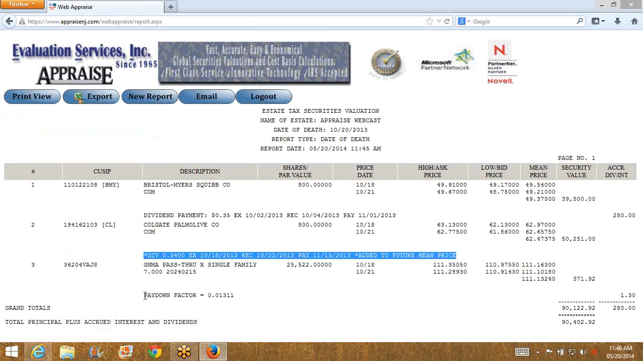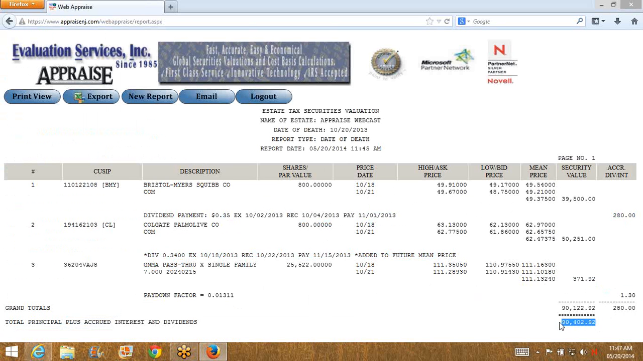And for the Ginnie Mae, you'll see the paydown factor was this. So we took all those shares, 25,522 shares, multiplied it by the mean price of 111.1324%, applied the factor of 0.01311, and you have a security value of $371.92 and an accrual of $130. Okay, and those two values are added up to arrive at the total portfolio value.